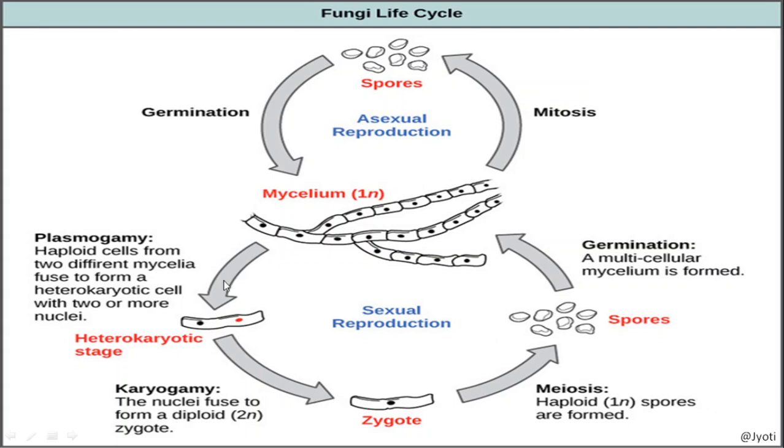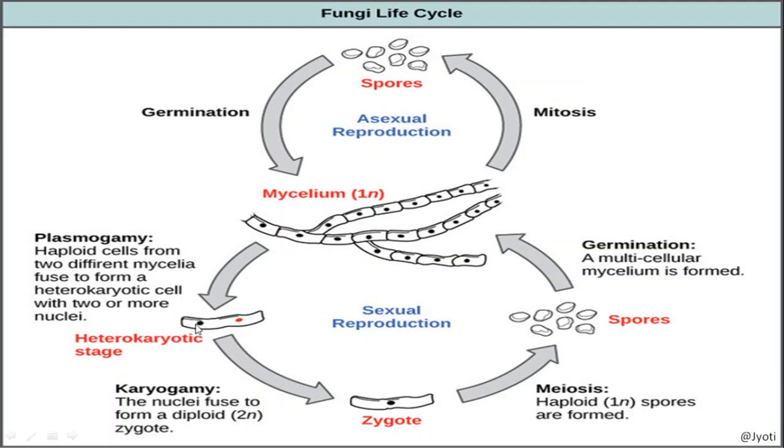So here what has happened, the two cells which have been converted into gametes are fused. First of all their protoplasm is fused. Okay. So here a structure is formed. This is called heterokaryotic structure, meaning this cell contains two different nuclei.